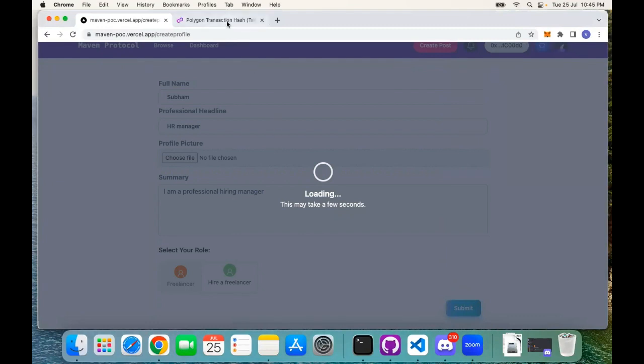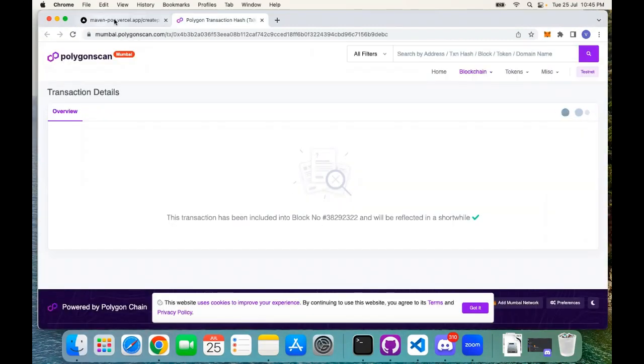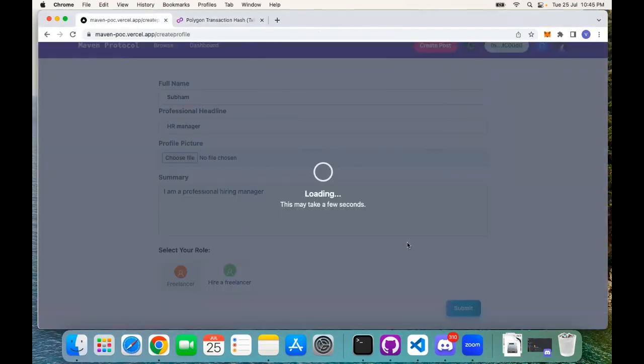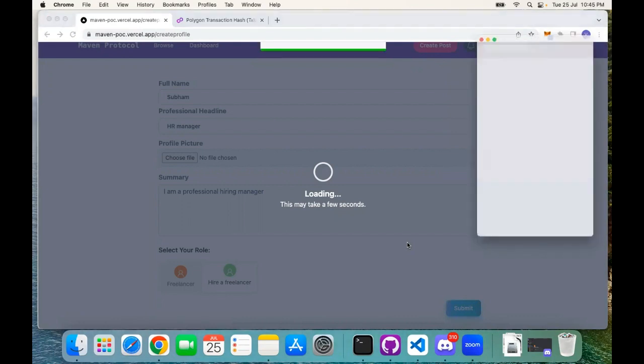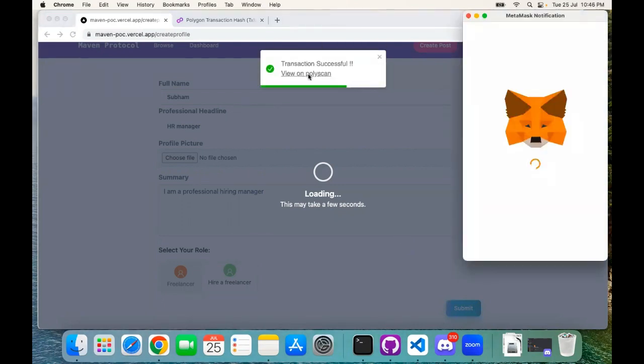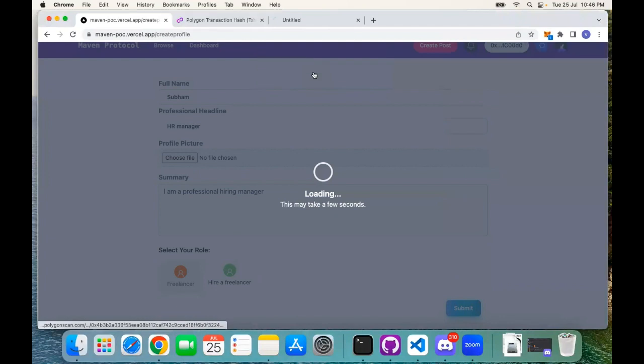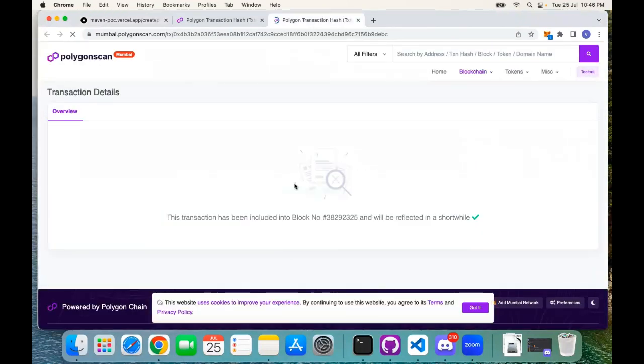Okay, so this has been included into this block. That's fine, it's taking a bit of time. Yeah, now the transaction is successful. We can see it on the Explorer.